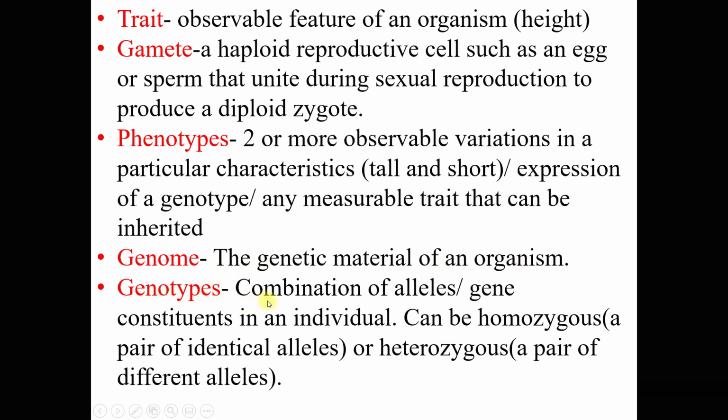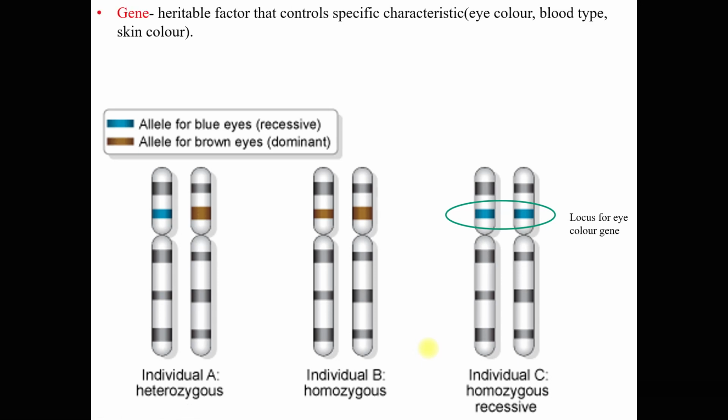Then genotype is the combination of alleles or gene constituents in an individual. Okay, so genotypes can be homozygous or heterozygous. A homozygous genotype means that the genotype has a pair of identical alleles, and a heterozygous genotype means that the genotype has a pair of different alleles. Now, if you're wondering what alleles are, we'll explain that later. Now, first we continue with gene.